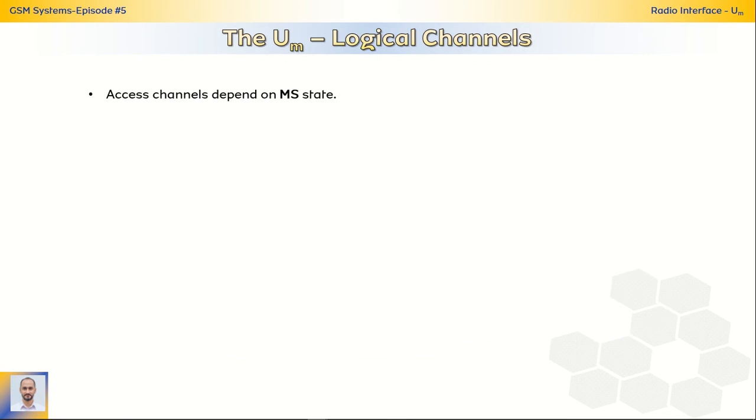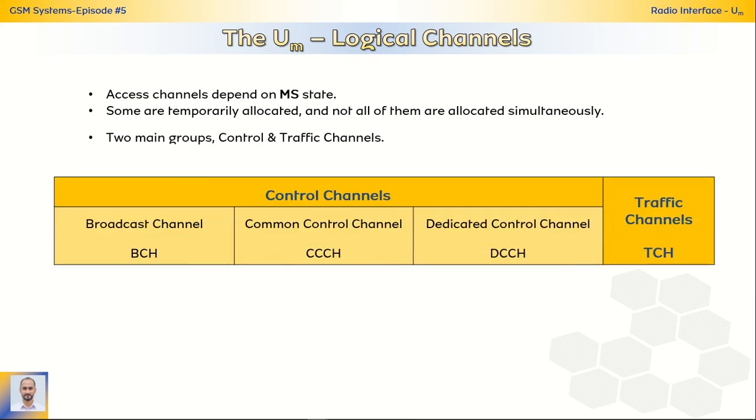The Um logical channels. The other type of channels in the Um interface are the logical channels, which are access channels dependent on the state of the mobile station. Some channels are allocated temporarily and not all channels are available simultaneously. There are 2 main groups of logical channels, the control channels and the traffic channels.